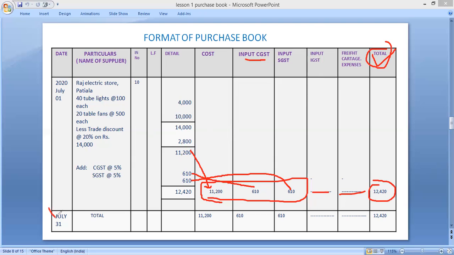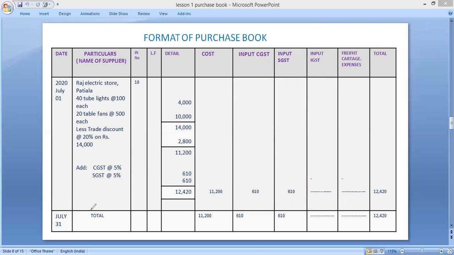And at the end of the month, on the last day of the month, you have to make the total of the whole purchase book. In this sum there is only one entry, so the total is 11,200, 610, 610, and at last 12,420. And that was about the purchase book.